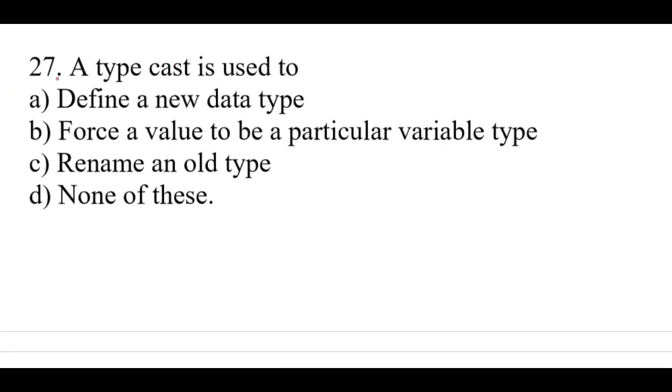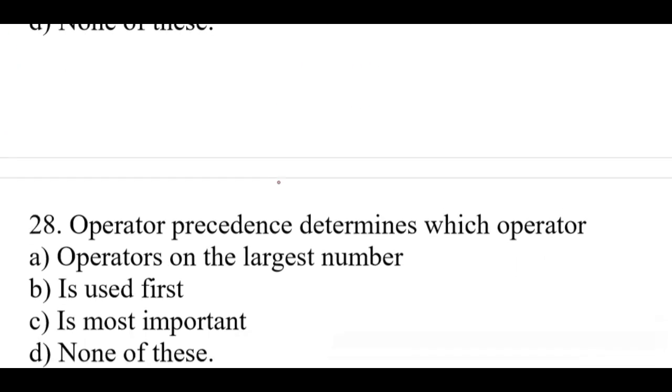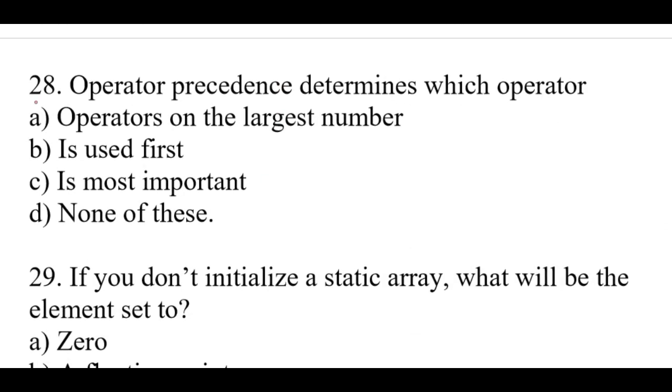Question number 27. A type cast is used to. Right option is B. Force a value to be a particular variable type. Question number 28. Operator precedence determines which operator.